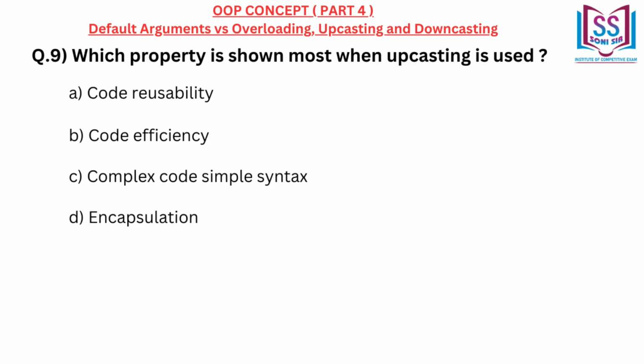Which property is shown most when upcasting is used? A. Code reusability. B.